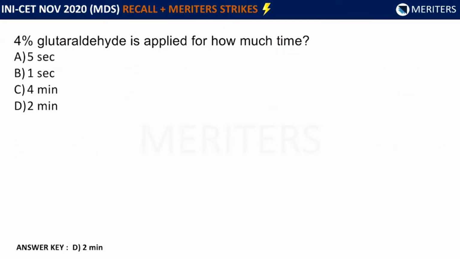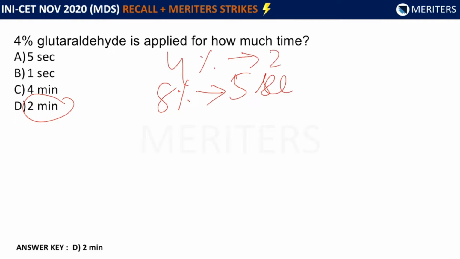So coming back to the question, 4% glutaraldehyde is applied for how much time? The best option here would be 2 minutes. And if they ask how many minutes for 8% glutaraldehyde, it should be 5 seconds. So if 4% is asked, it should be 2 minutes, and if 8% is asked, it should be 5 seconds.